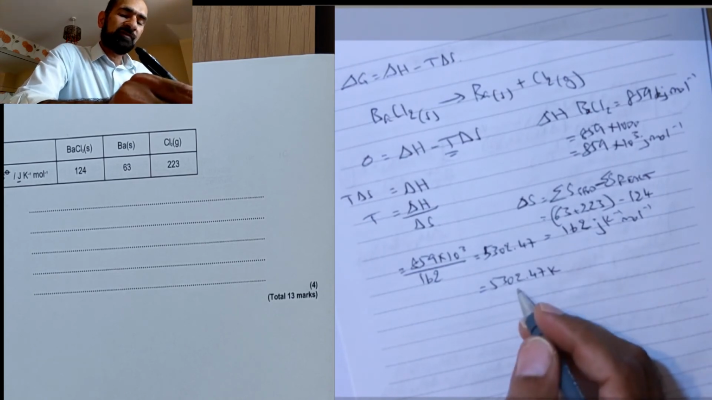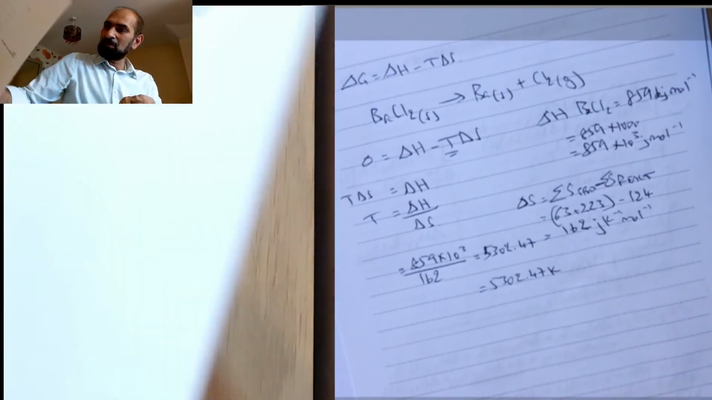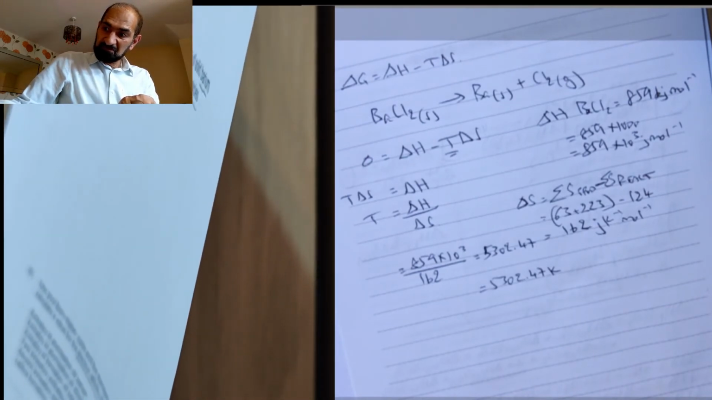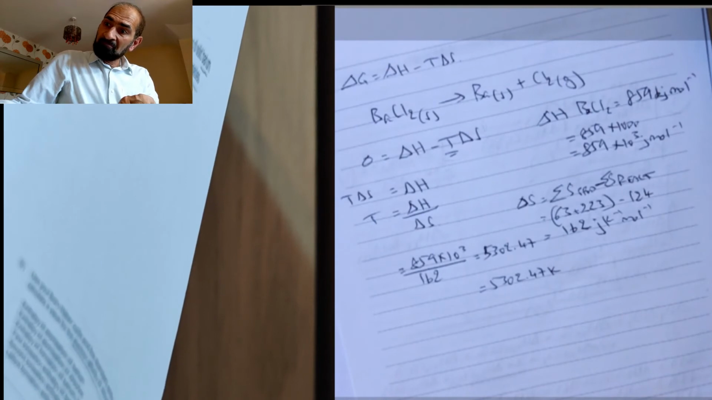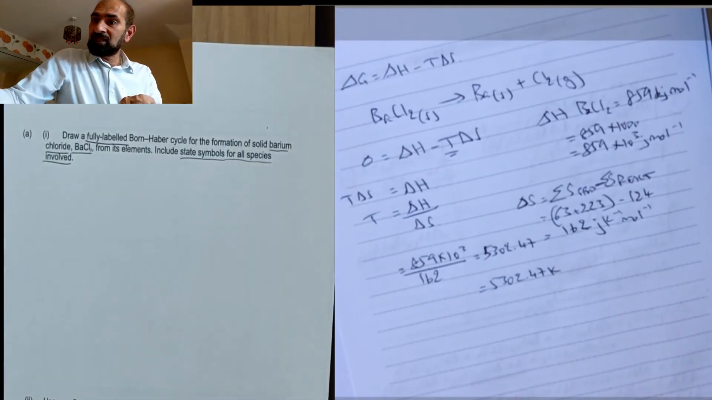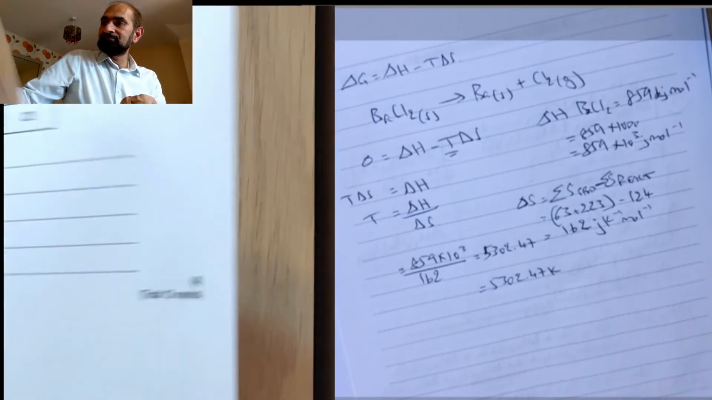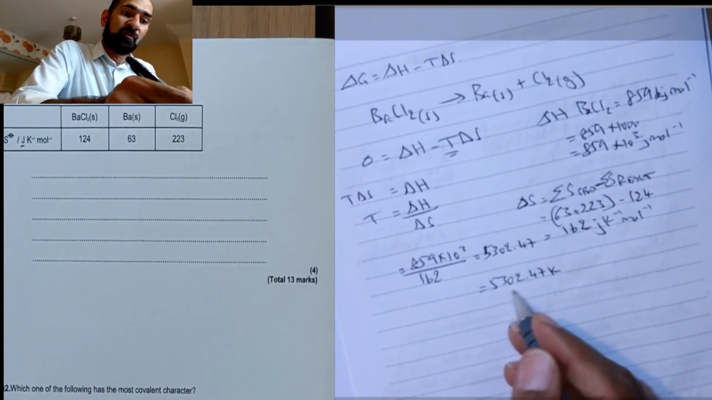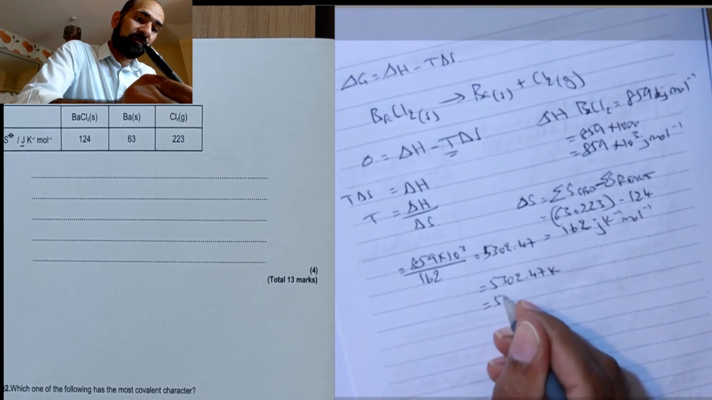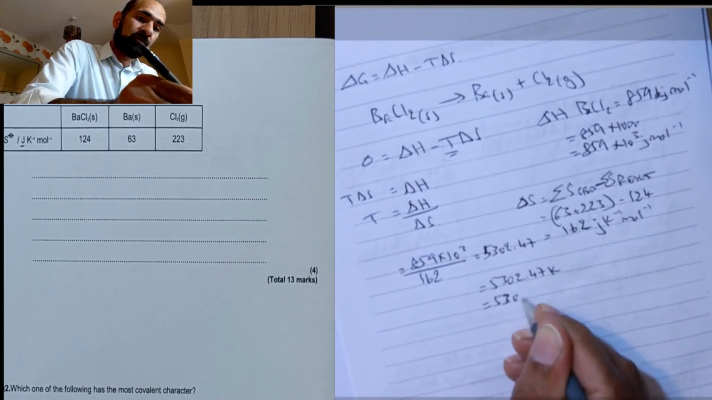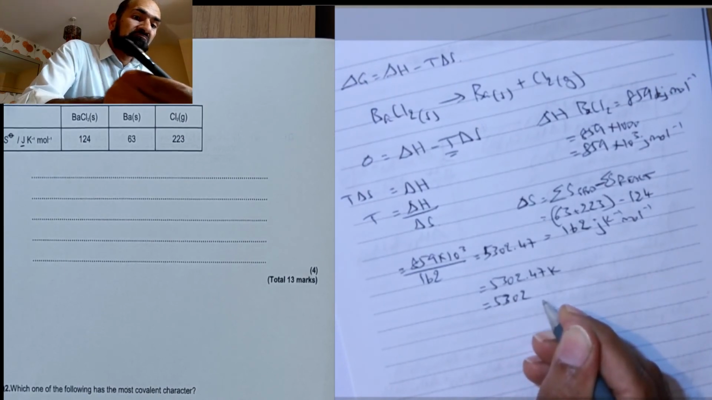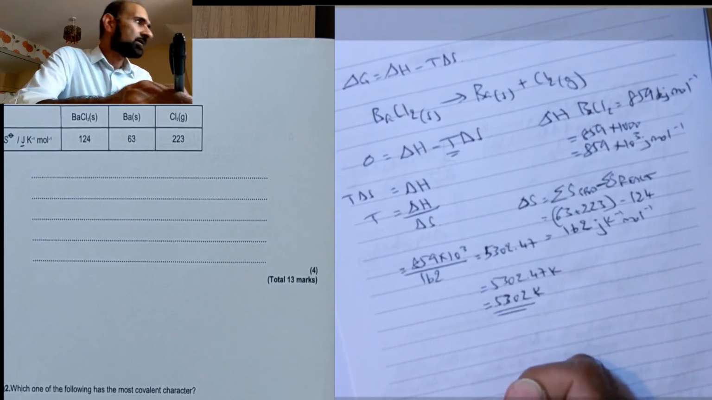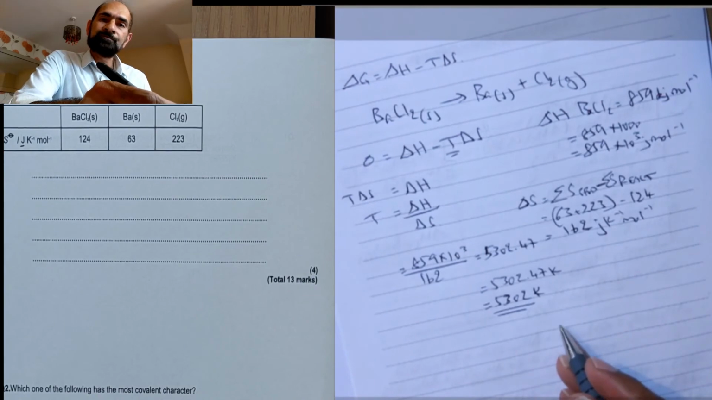Right, significant figures. Does it say how many figures we want the answer to? Nope, it doesn't. As I say, in that question they're giving us up to 3 sig fig, so I can probably put 4 sig fig. So I'm going to just say 5302 Kelvin. And that is your answer, 5302 Kelvin.